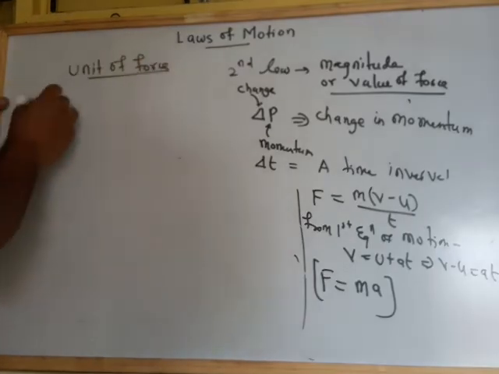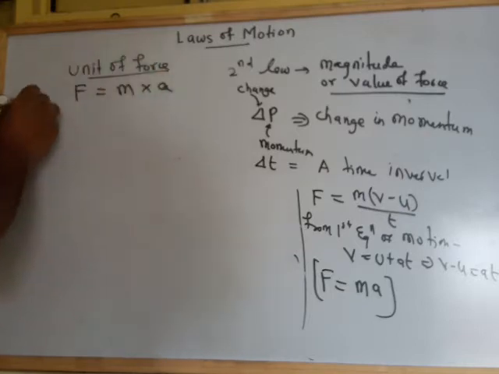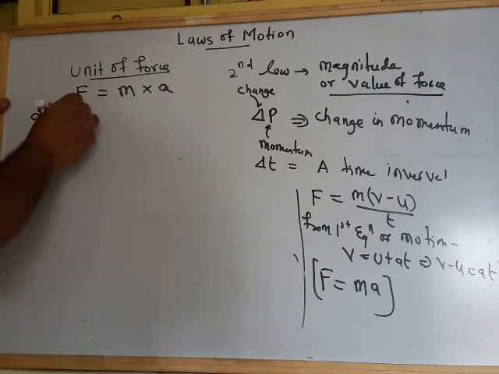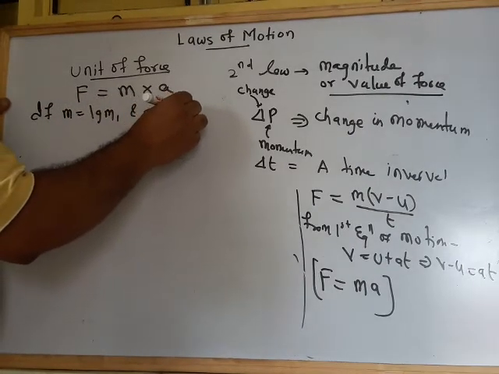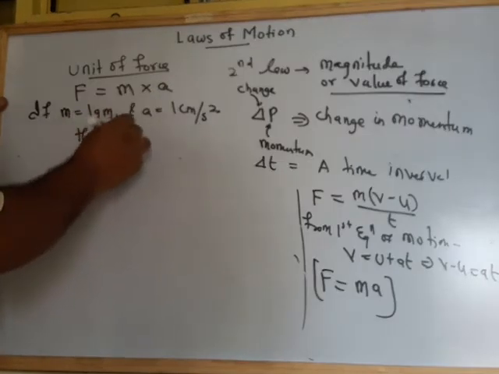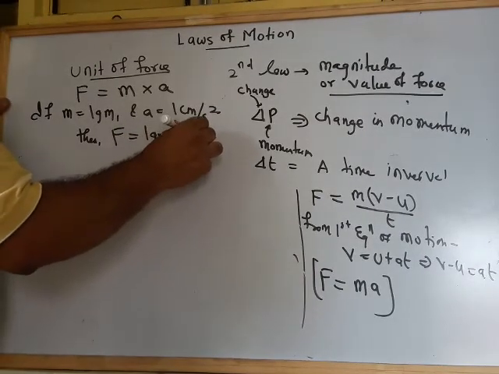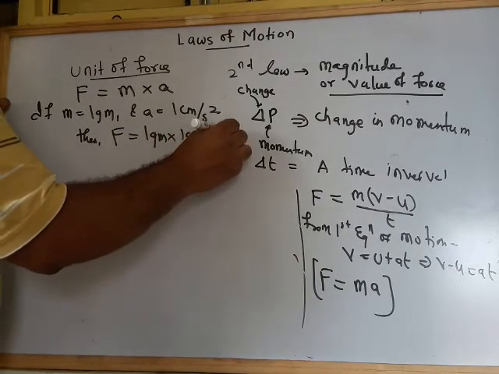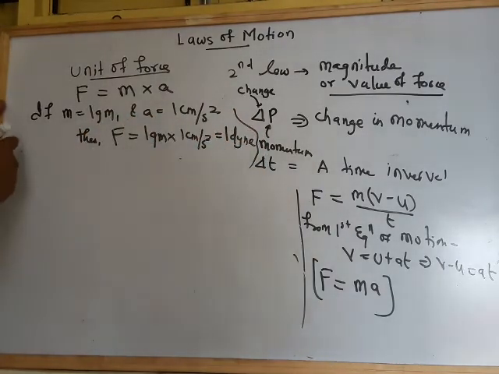If you look to the unit of force, then we know this force is equal to M into A. Now if M is equal to 1 gram and A is equal to 1 centimeter per second square, then F is equal to 1 gram into 1 centimeter per second square, and this is equal to 1 dyne. Okay, so dyne is the CGS unit, centimeter gram second system unit of the force.